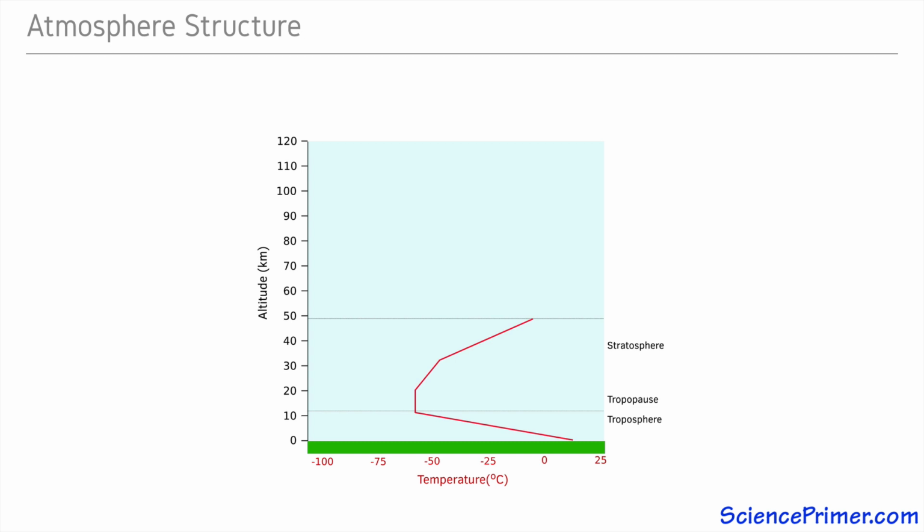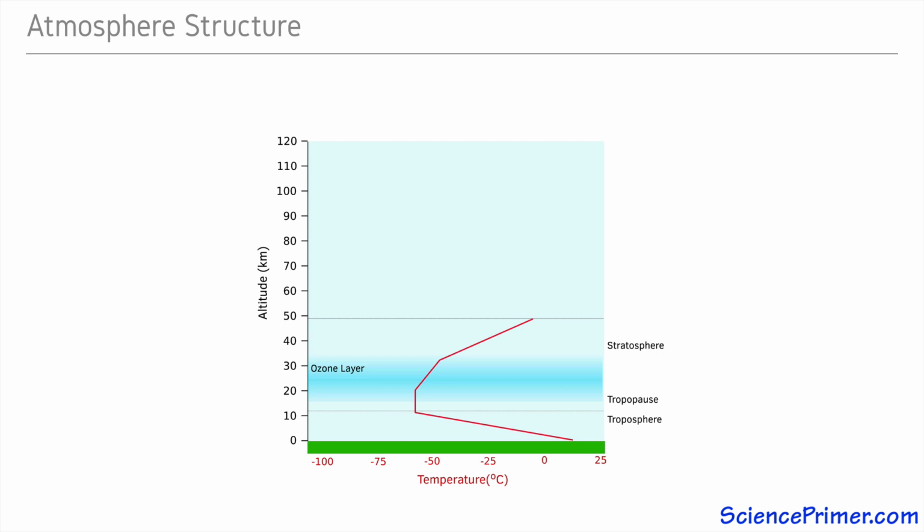It extends from the top of the troposphere at about 12 to 17 kilometers up to roughly 50 kilometers. This stratified temperature profile with warmer air above cooler air creates a stable structure with very little vertical mixing. The stratosphere contains the ozone layer, which is a region of the atmosphere from about 20 to 40 kilometers that contains the majority of ozone in the atmosphere.